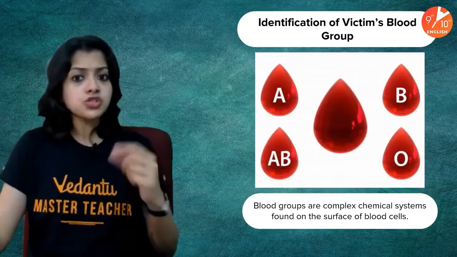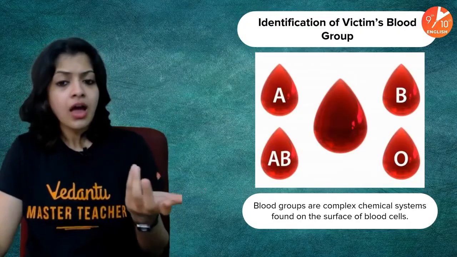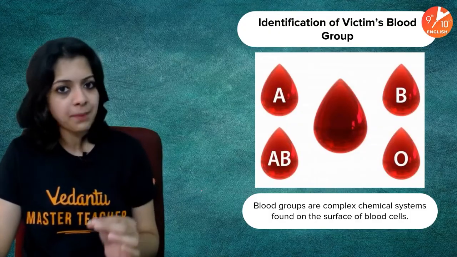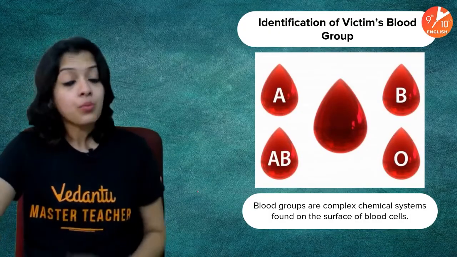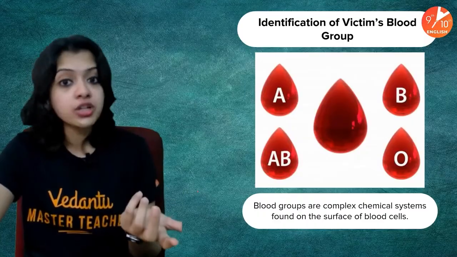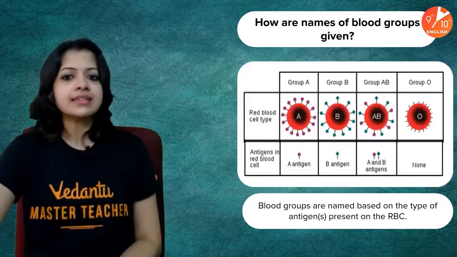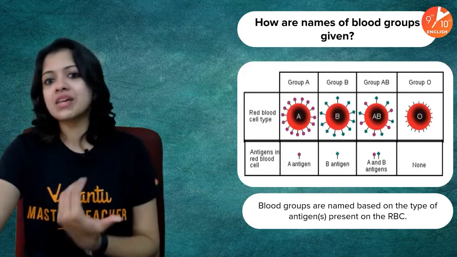If they don't have that kind of data available readily, obviously for emergency purposes, they will have to test the patient's blood group, right? Why is it so? Because matching groups have to be found for blood transfusion. So let's try and understand how these blood groups are named.